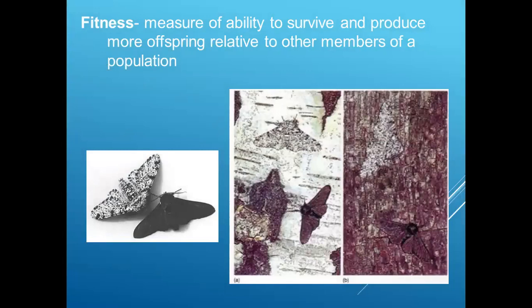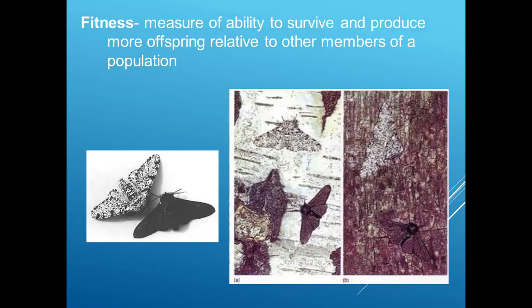So what is fitness? Fitness is the measure of the ability to survive and produce more offspring relative to other members of a population. If individuals have more chances of survival... Here you can see we have this black and white kind of moth, and here we have this dark background. If we have a white background, the white colored moth will easily hide and the dark black moth will be revealed. However, with a contrasting background, the white moth will be revealed and the dark moth will be hiding. So those organisms are more fit to survive in those conditions.